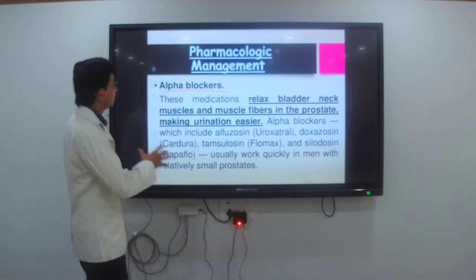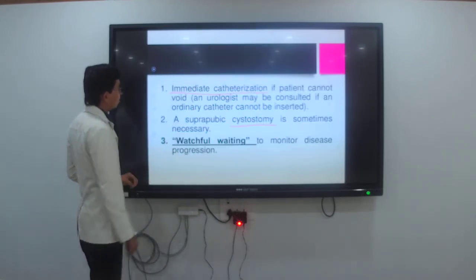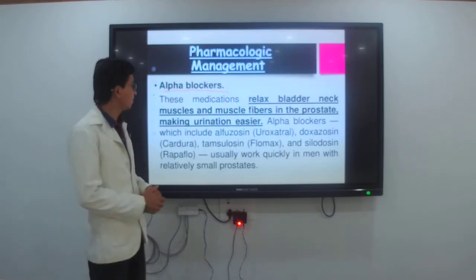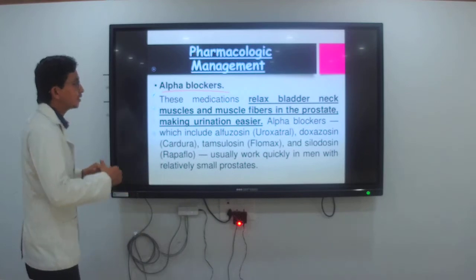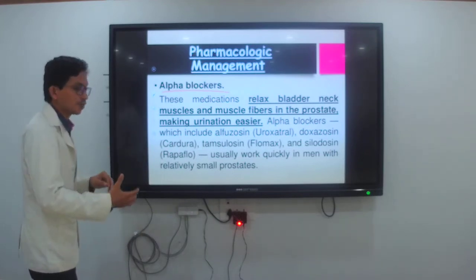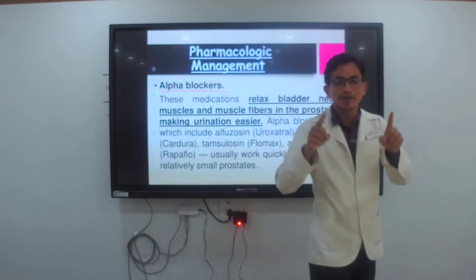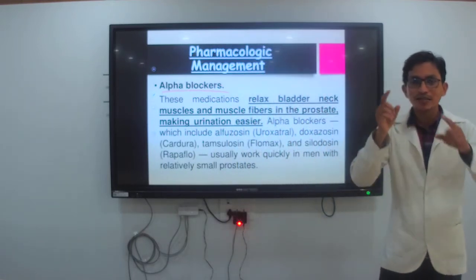After giving this alpha blocker, what happens? The bladder neck gets relaxed. In the second slide I will show you the image where the bladder is present. At the opening of the bladder there is a prostate gland.